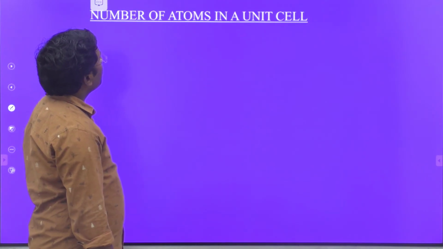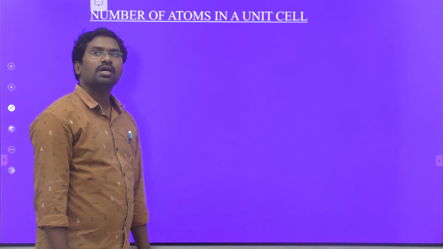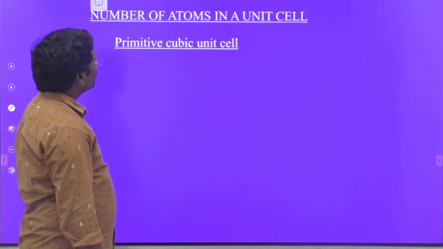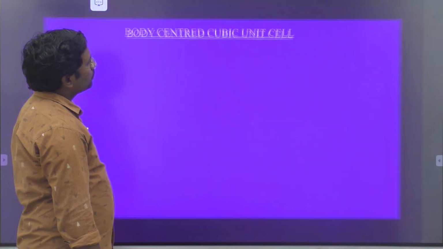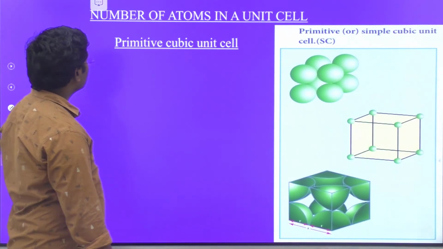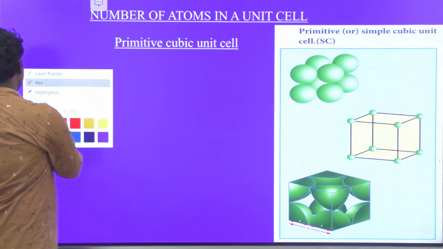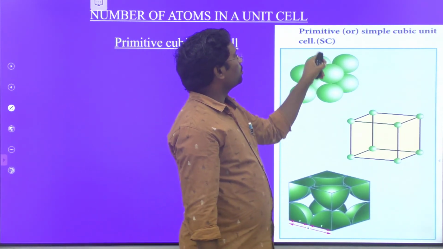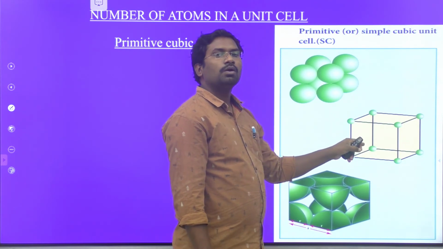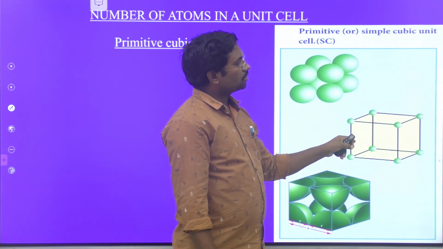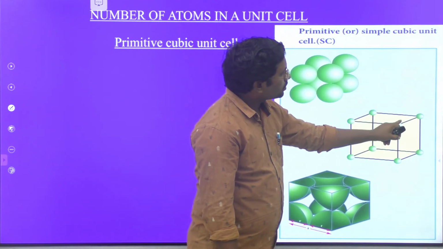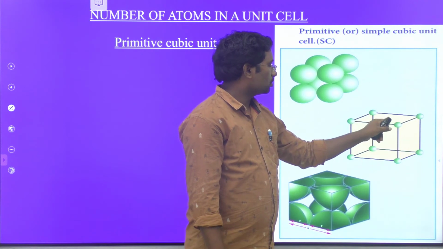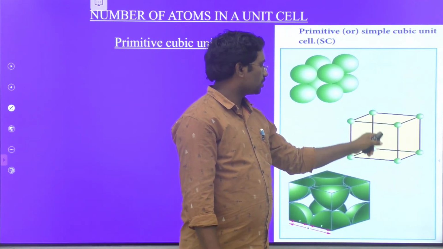And next one, number of atoms in a unit cell. So how can we calculate the total number of atoms present in that unit cell? First one, primitive cubic unit cell. In a primitive or simple cubic unit cell, atoms are present only at the corner positions of the cubic structure. Only corners. So there are 8 corners, and 8 atoms are present there.